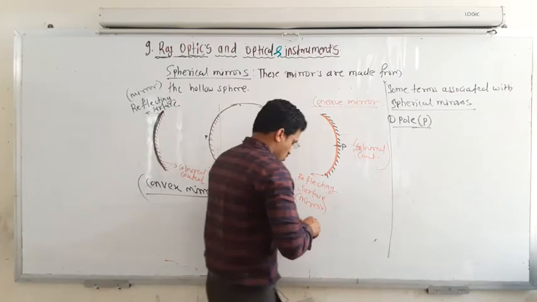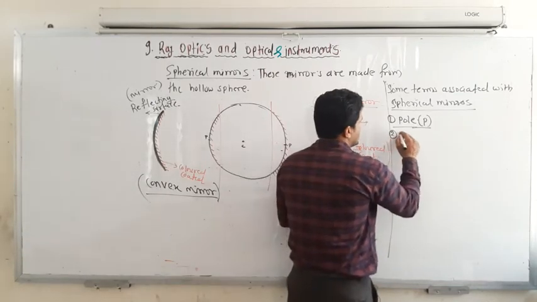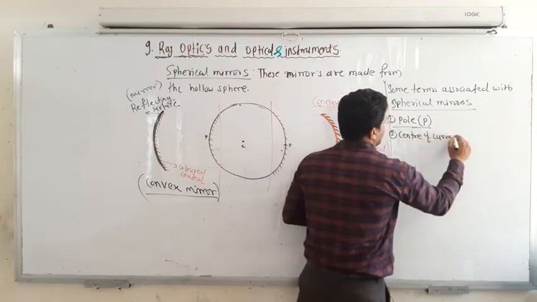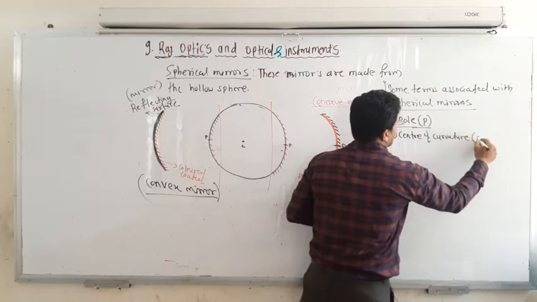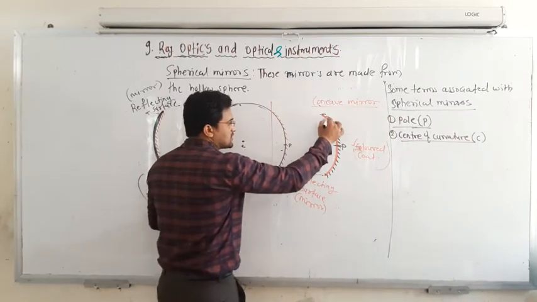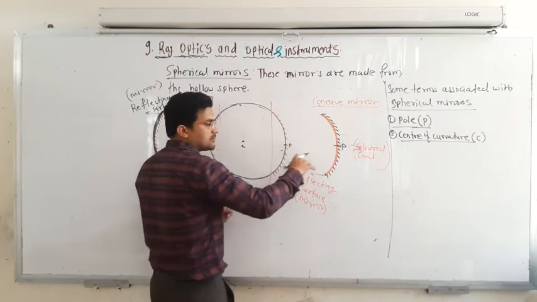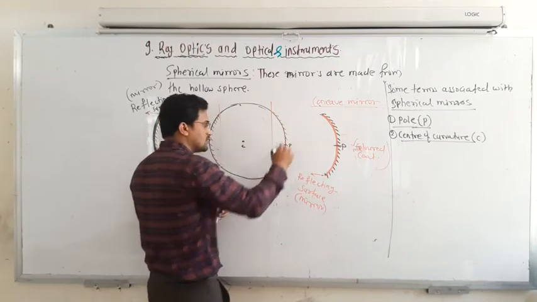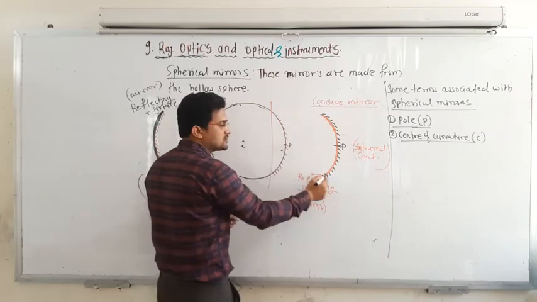Next, second is the center of curvature, represented by C. Center of curvature means, if this is the curve, that means it is a part of some sphere, and that sphere has a center. So whatever that sphere's center is, the same center is for this mirror itself.